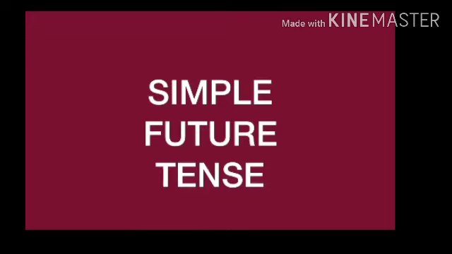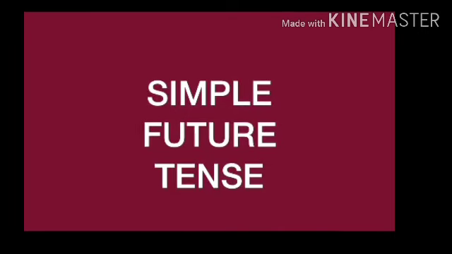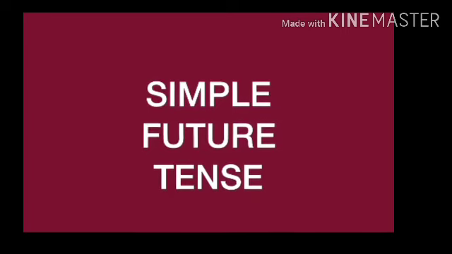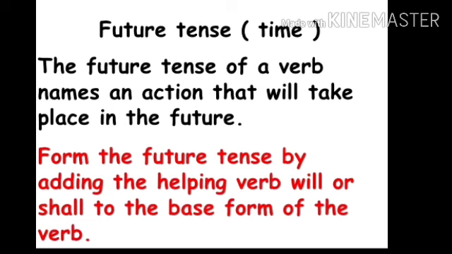Now let's move to the simple future tense. The action which is going to happen after the time of speaking can be expressed in simple future tense. That is, the future tense of the verb names an action that will take place in the future. The verb form for future tense is framed by adding the helping verb will or shall to the base form of the verb.